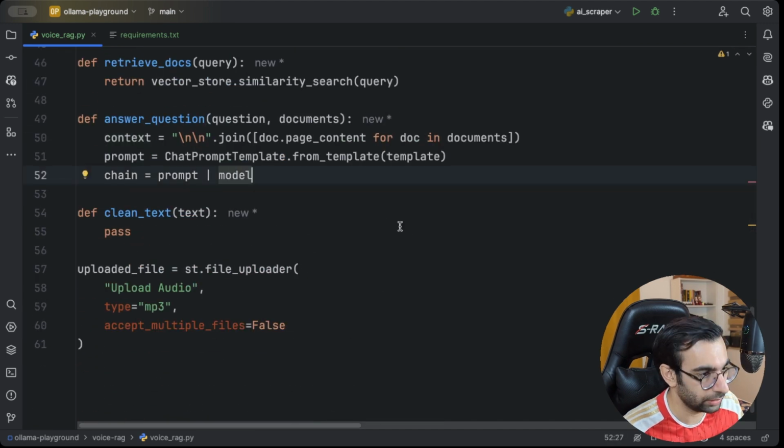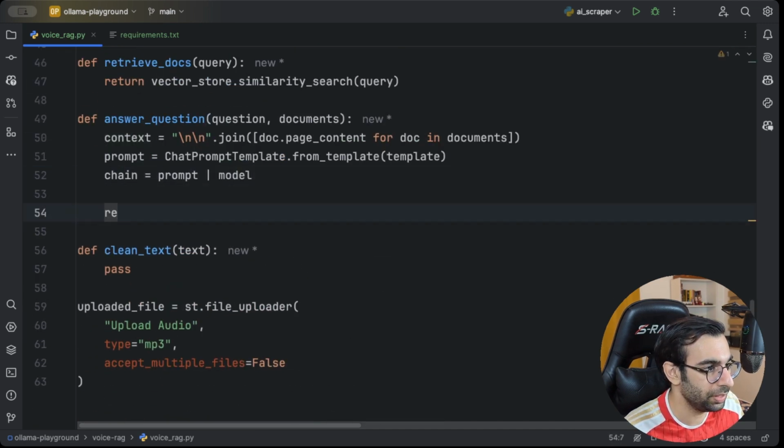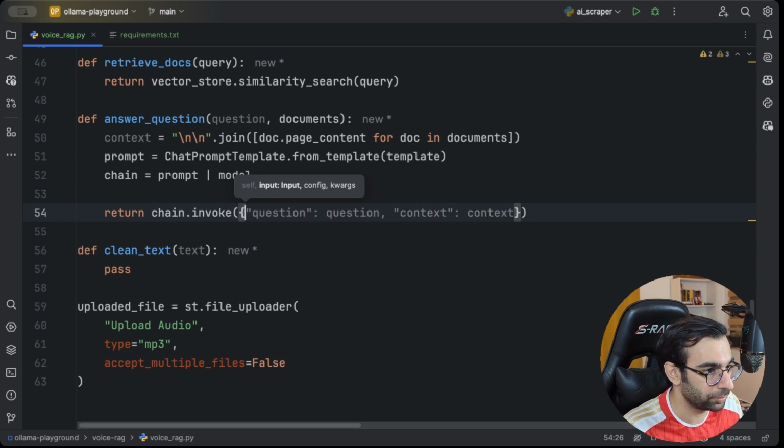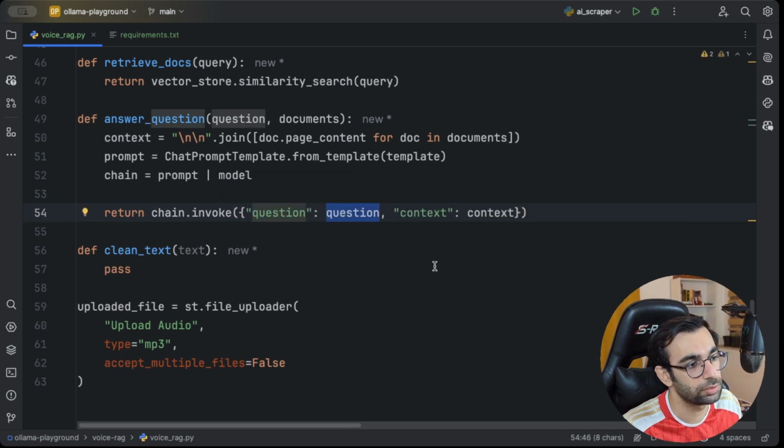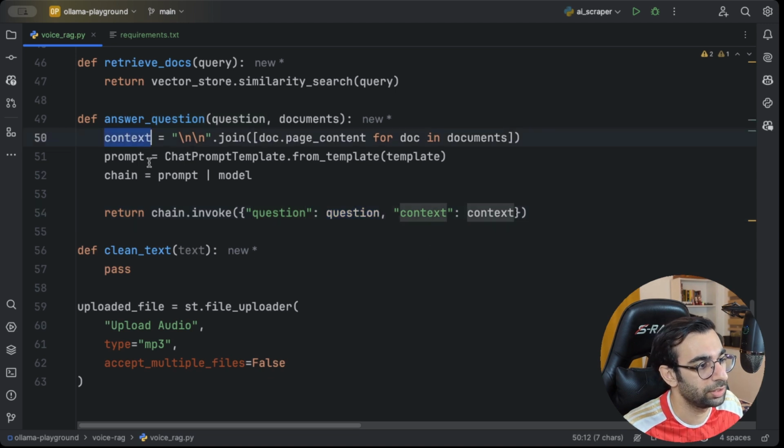So let's go ahead and do that. And the answer would be the answer that we need. So we are just gonna return chain.invoke. So it's gonna be a map, and then question would be this field, and the context would be the context that we created out of these documents.